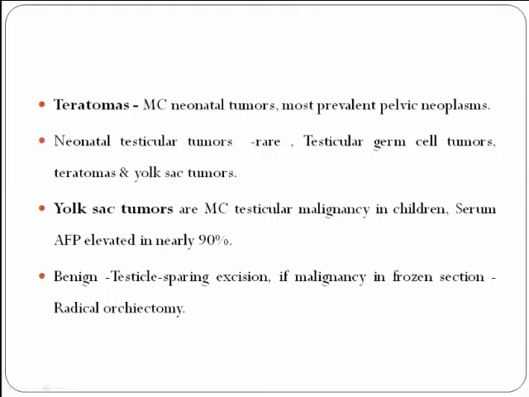Coming to teratoma, that is the most common neonatal tumor, and the most prevalent pelvic neoplasm. The neonatal testicular tumors are rare. In testicular germ cell tumors, teratomas and yolk sac tumors are common. Yolk sac tumors are the most common testicular malignancy in children. The serum AFP level is elevated in around 90% of the cases. In case of benign testicular tumors, testicle sparing excision can be advised, and if malignancy is seen in frozen section, radical orchidectomy is advised.